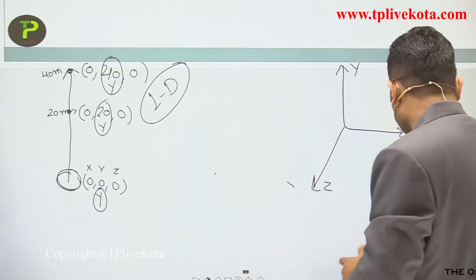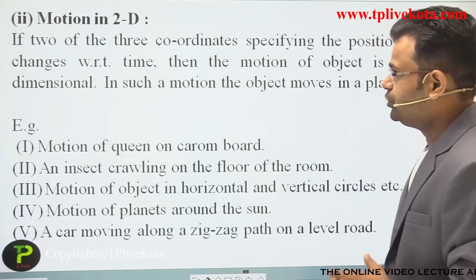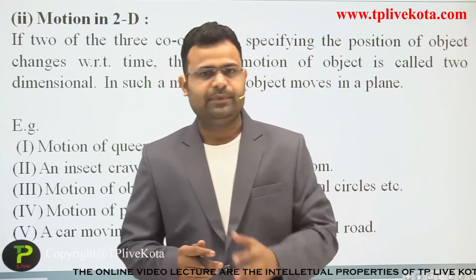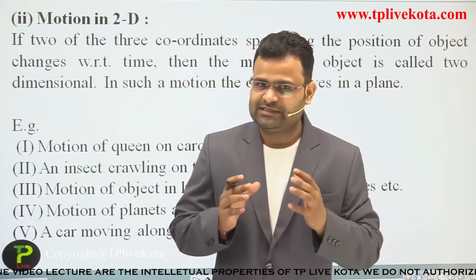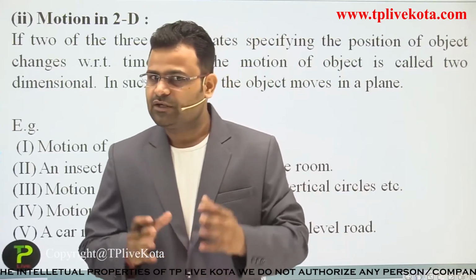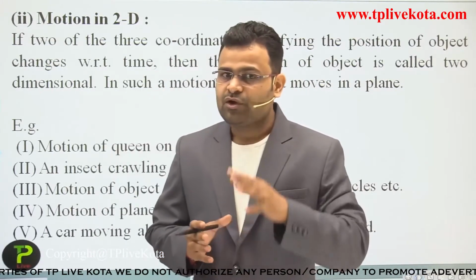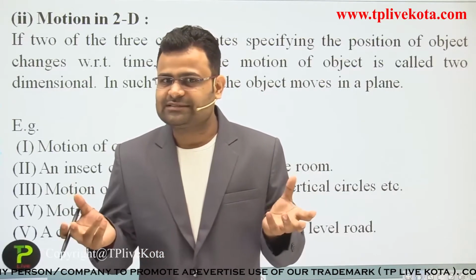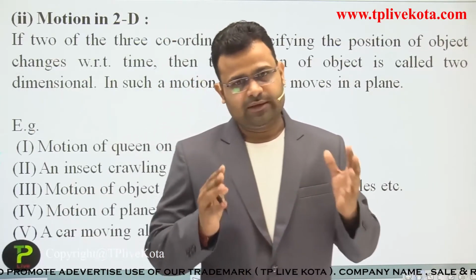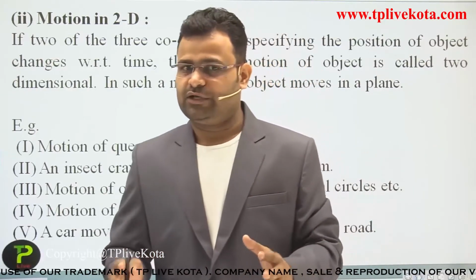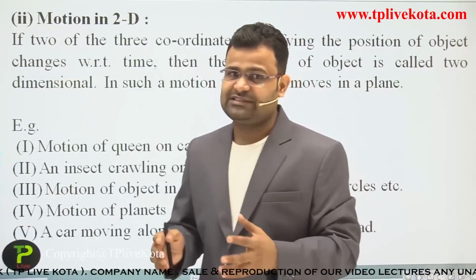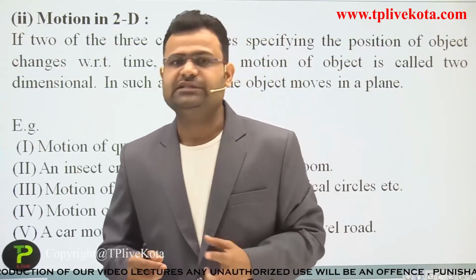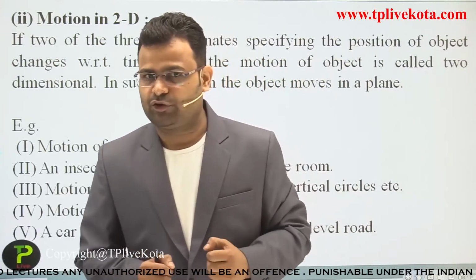Okay students, now we discuss two dimension motion. If you understand one dimension motion, then you can easily understand two dimension and three dimension. What happens in two dimensions? If two coordinates change, or we can say if two coordinates are required to show the position of an object, then it is a two dimension motion.